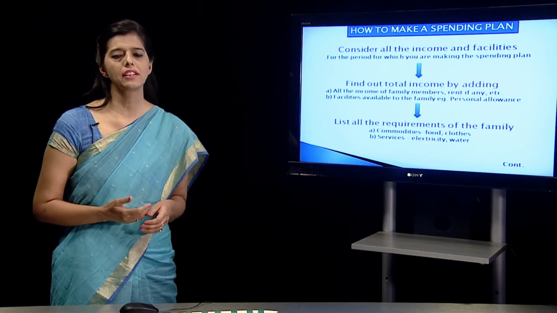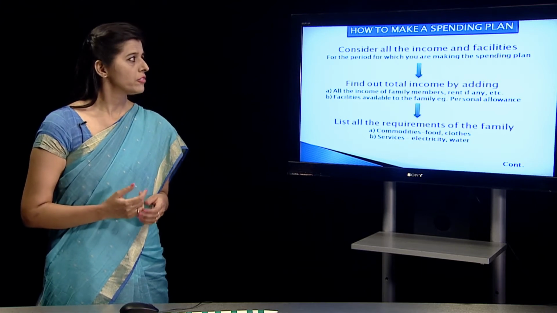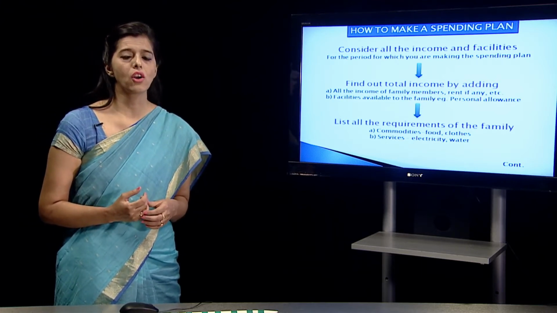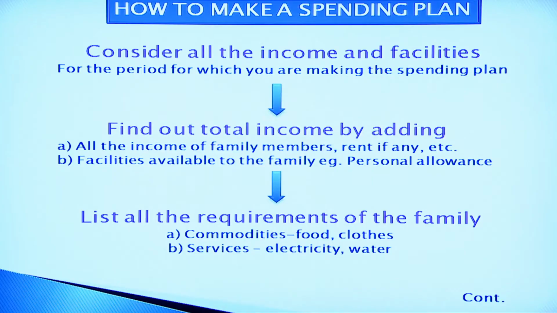Now, how should we make the spending plan? First of all, we have to consider all the income which is coming to the family and all the facilities. We might be getting income from different sources. So, we have to accumulate and add up all the income which we are receiving from different sources.